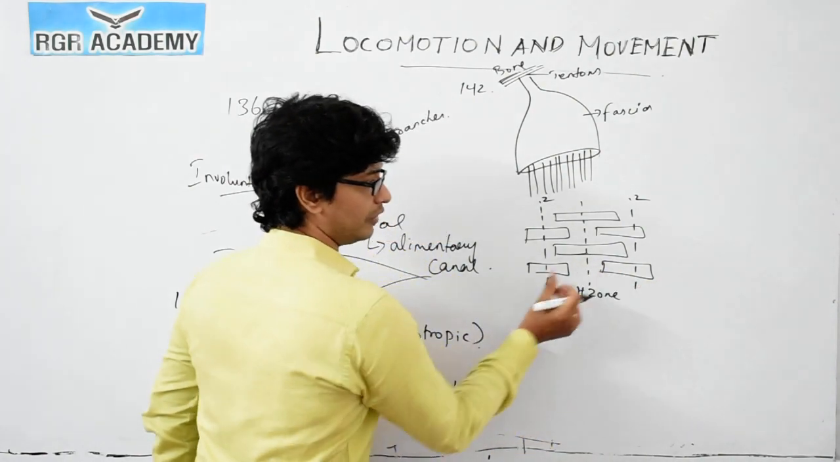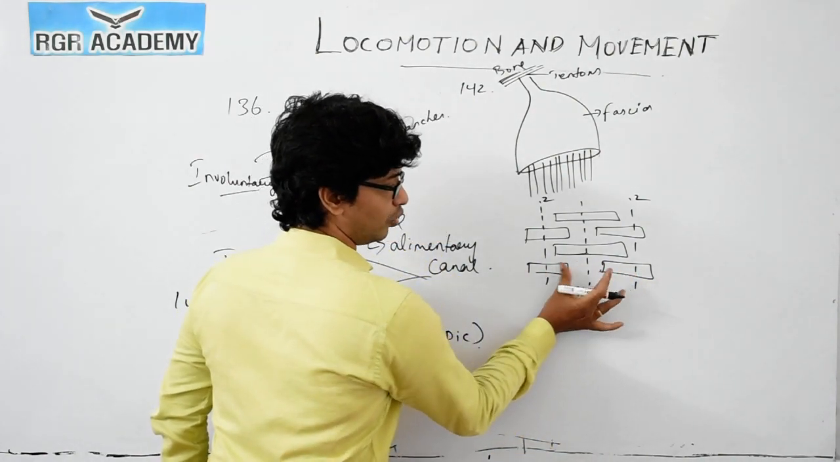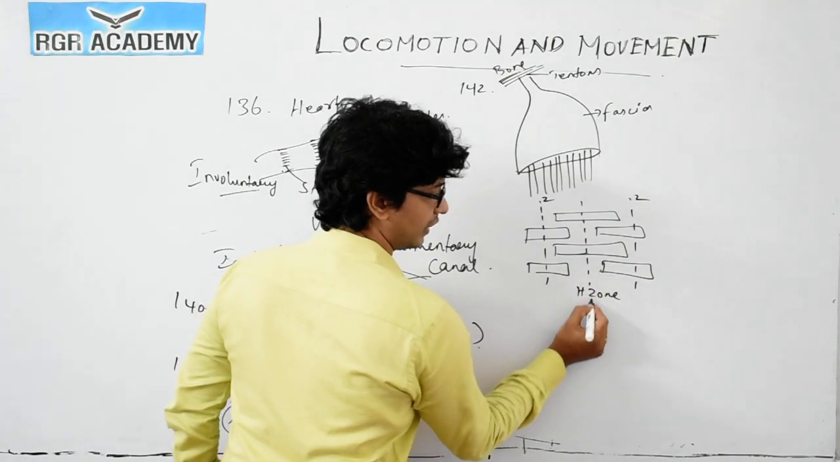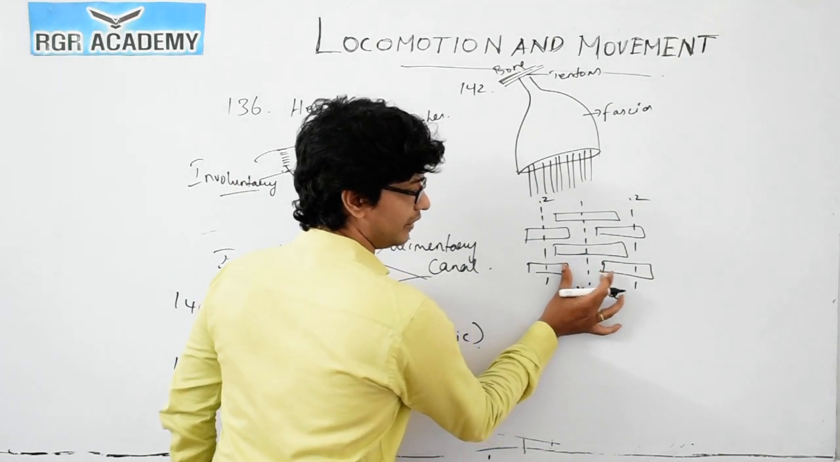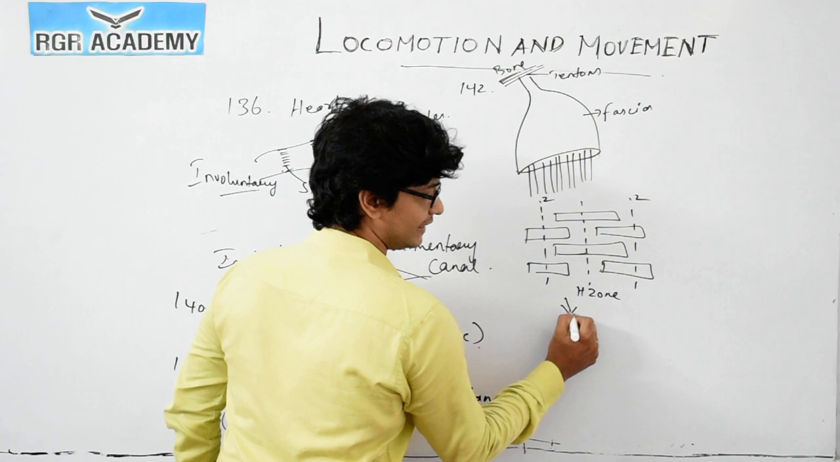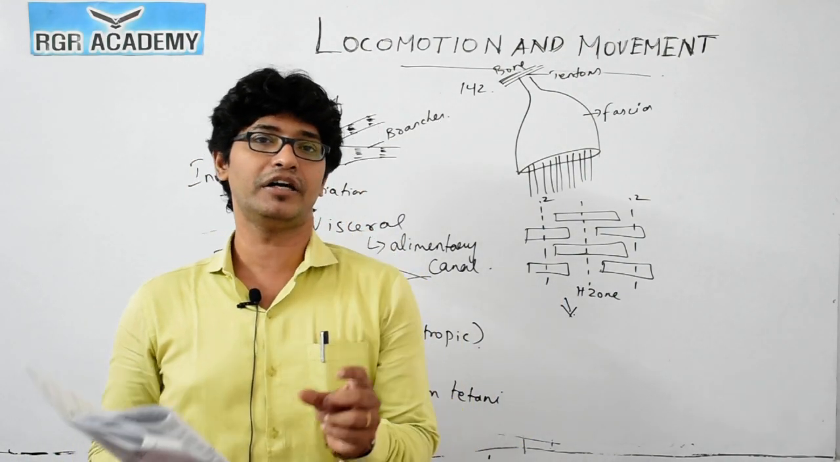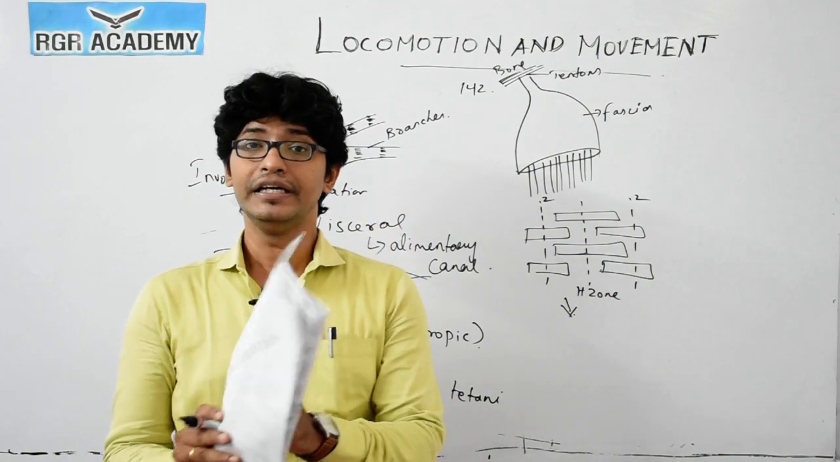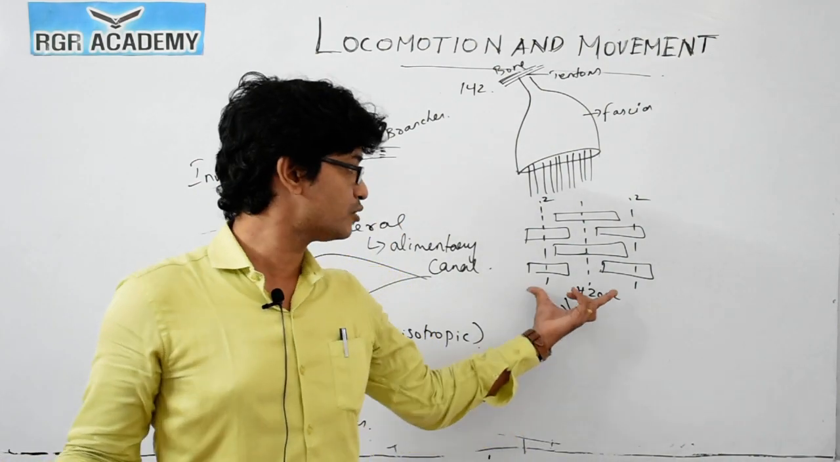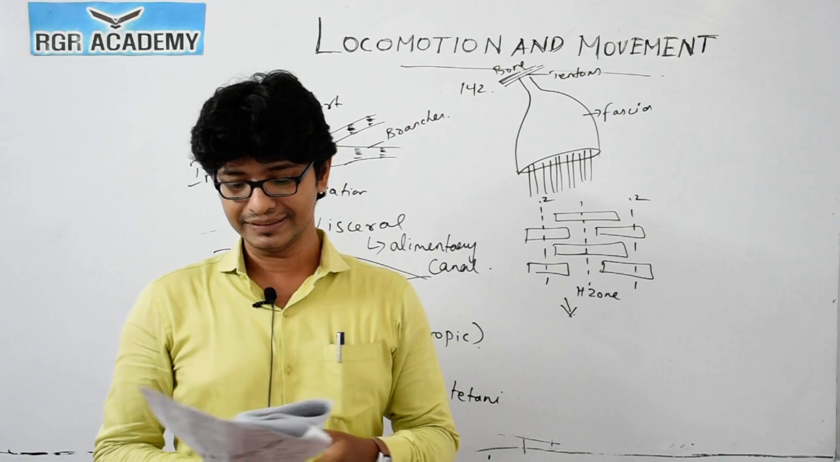So when the muscle is going for contraction, like these bands which come closer, then what will happen? The H zone, the gap between these two, will start decreasing. If the H zone is very small, then we come to the conclusion that the muscle is in the contraction phase. If the gap is more, then it is in a relaxed condition.